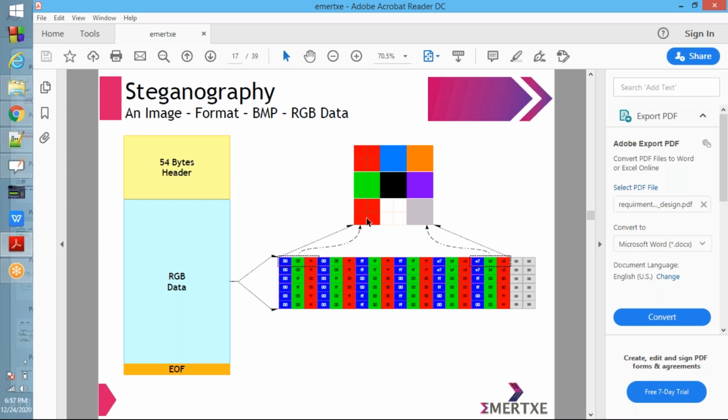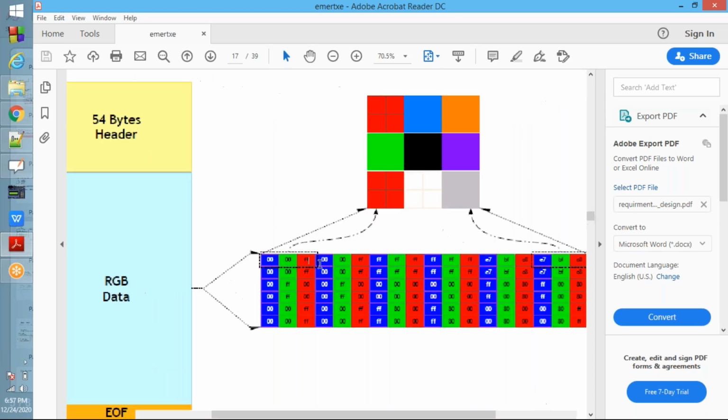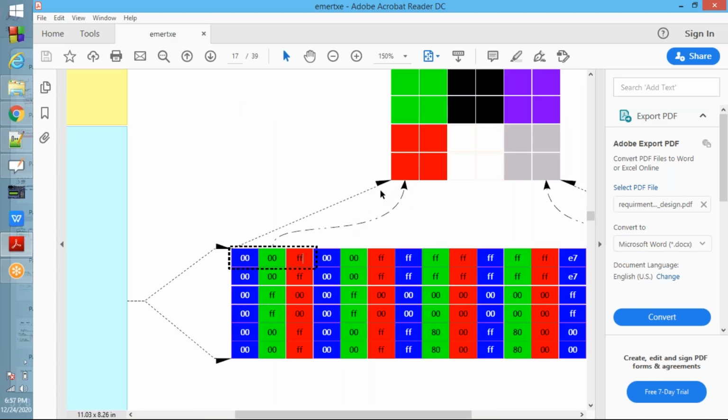See now, here you can observe each element will contain three things. What are those three things? RGB. To get the red color, the B value should be 0, the G value should be 0, and the R value should be FF. FF means 255. When red is at maximum and blue and green are 0, you get the exact red color.